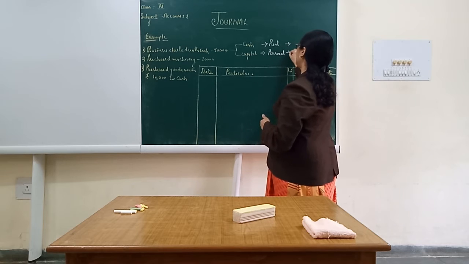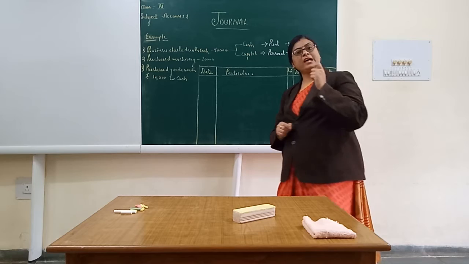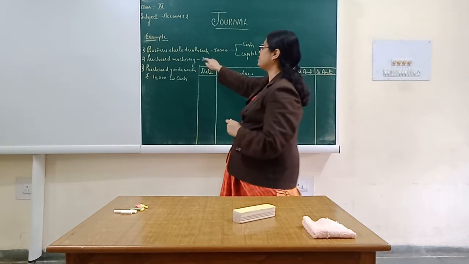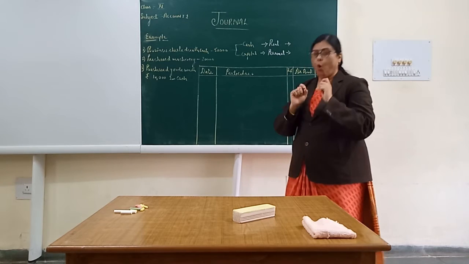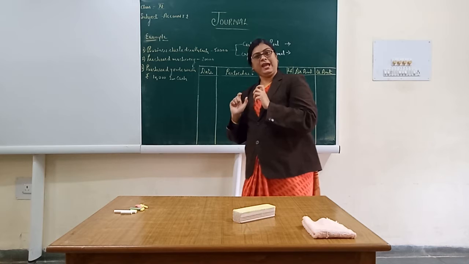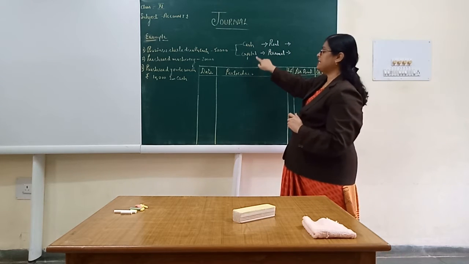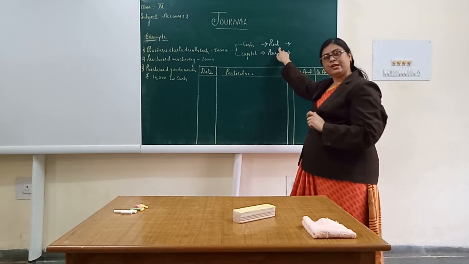According to the traditional approach, this is a real account and this is a personal account. Now we have to identify which account has to be debited and which account has to be credited. In this transaction, when the business is started with cash of rupees 50,000, the owner must be providing the investment in the business, and hence we have cash and capital accounts. Cash is a real account, it is entering the business.